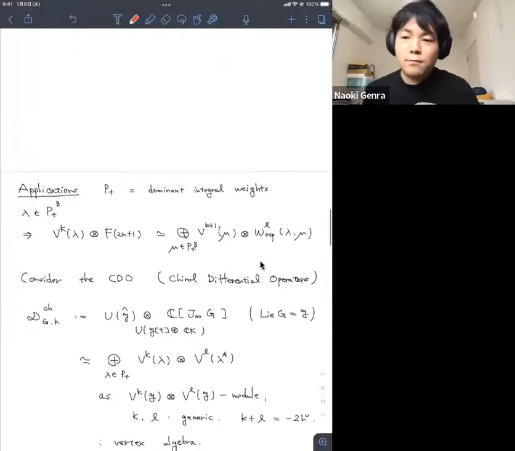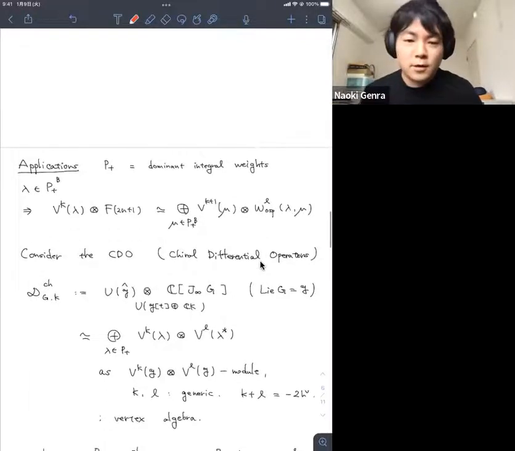Now we want to consider the CDO. This means that we consider an algebraic group G, and Lie G is our Lie algebra g. Then we consider the arc space, or infinite jet scheme, of G, and consider the coordinate ring on this jet scheme.